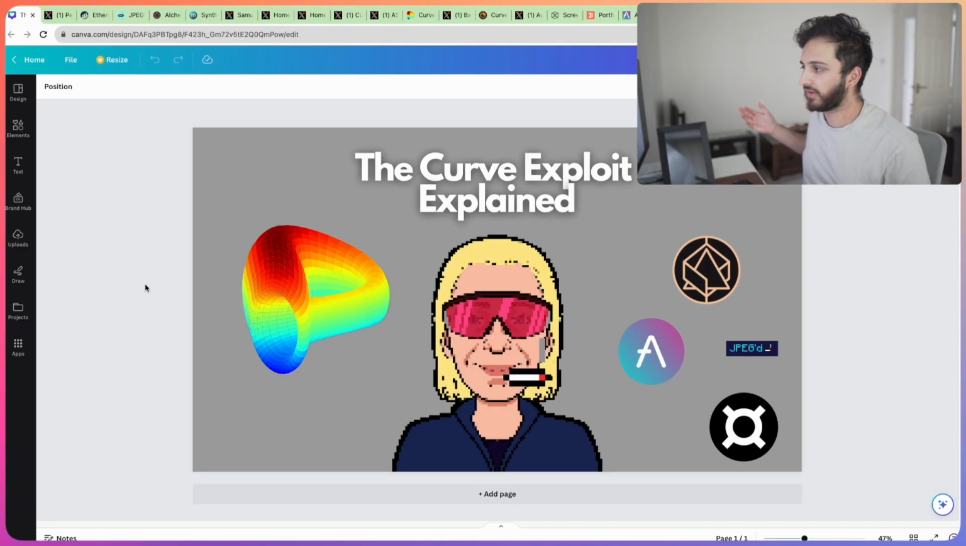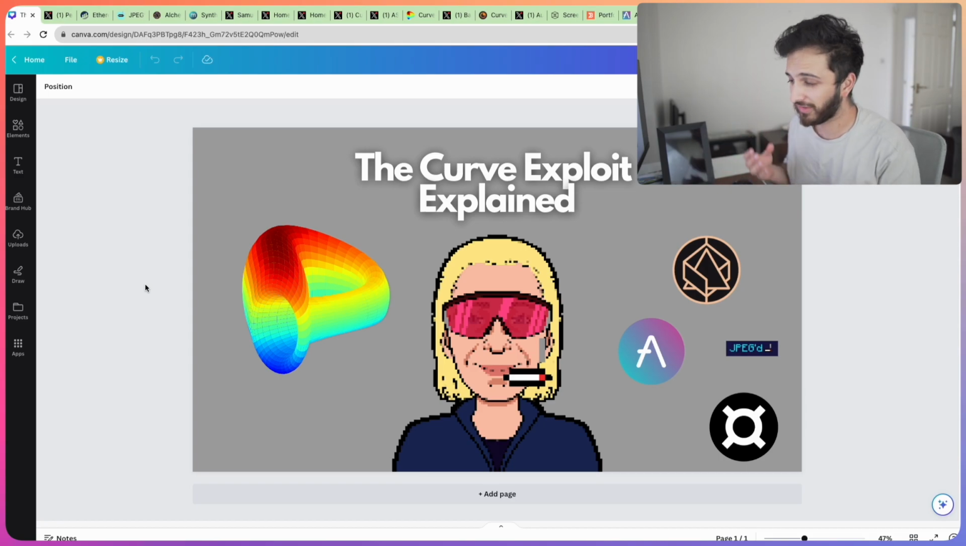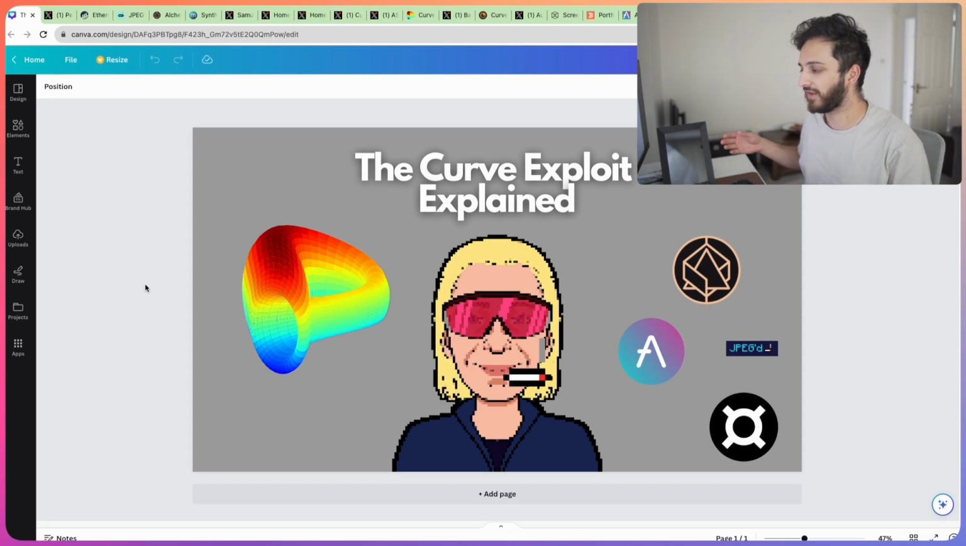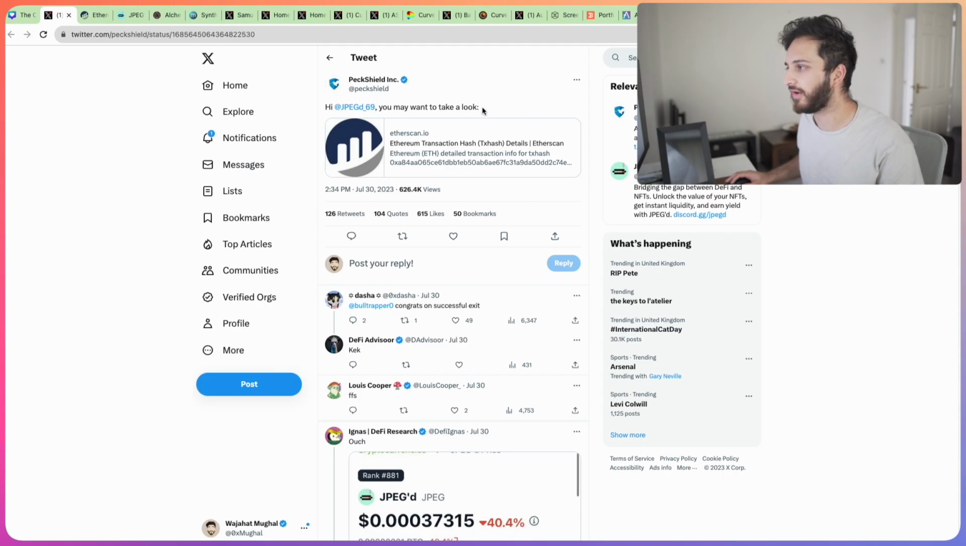So we're going to talk about the various different exploits, the Curve exploit. I mean, to be honest, Curve itself didn't get exploited, but we're going to cover everything so you know exactly what happened. There were a ton of protocols affected and there was lots of drama as well, including talking about Michael, the founder of Curve, and his positions that were affected as well. So lots of things happened. Anyway, let's go to the very, very start.